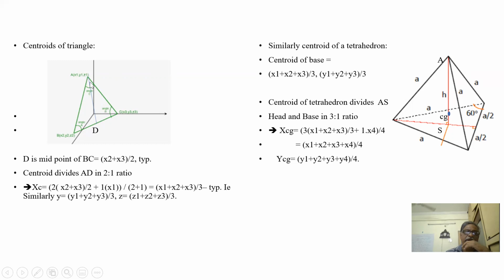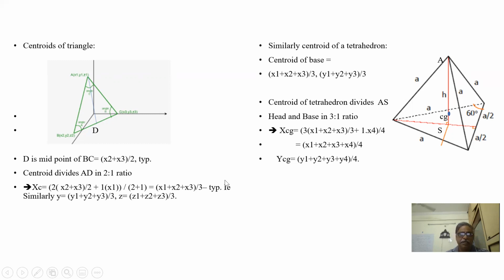The centroid divides A and D in the ratio 2:1. So if I put 2 into D plus 1 into A, divided by 2 plus 1: the x coordinate of D is (x2 plus x3) by 2, and the x coordinate of A is x1. By the section formula, m into x2 plus n into x1 by m plus n. Here the 2 gets cancelled, and this becomes (x1 plus x2 plus x3) by 3.